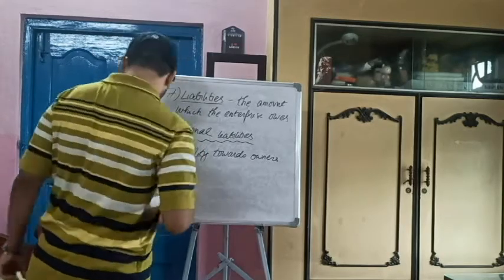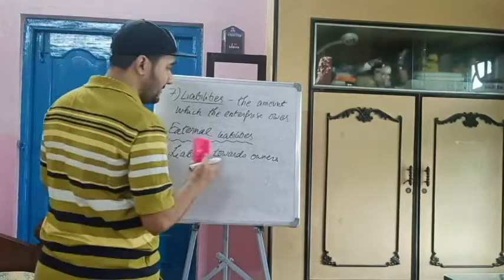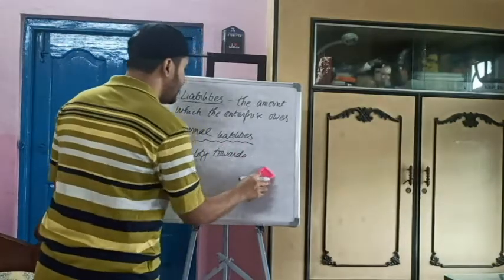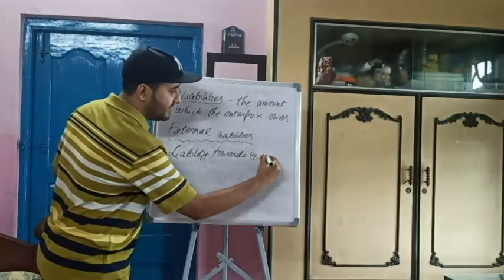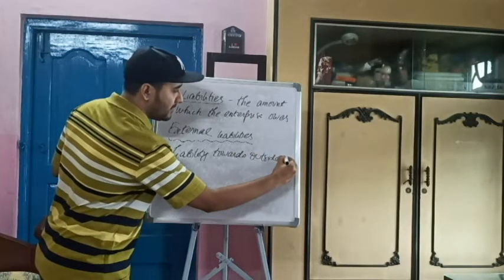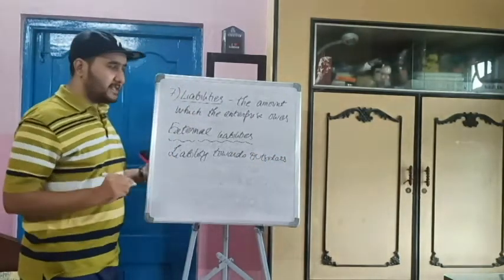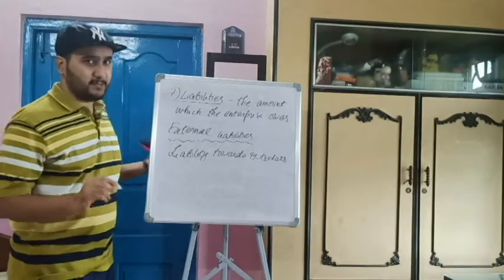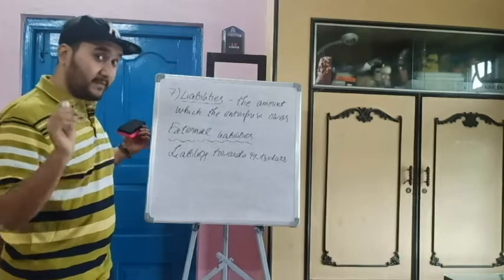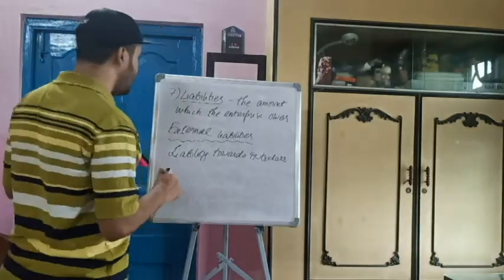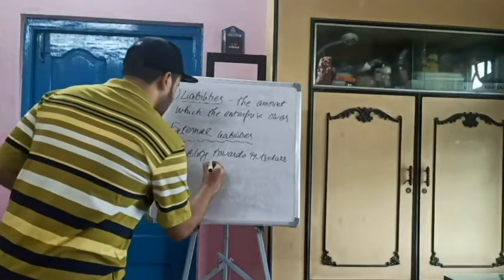These are liability towards, because that was owners, it was internal, and this is external, so it would be liability towards outsiders. So liability towards outsiders are external liabilities. Within these external liabilities there are 2 kinds of liabilities. What are those kinds?